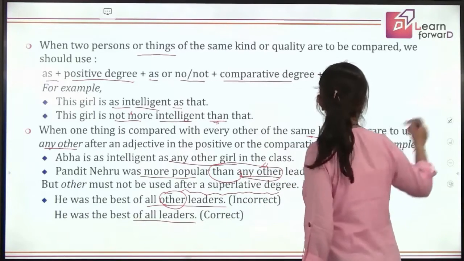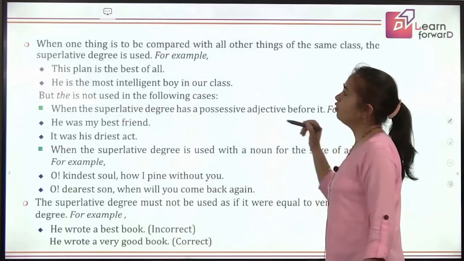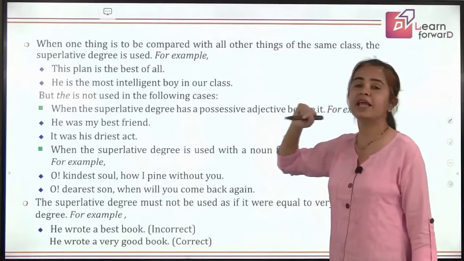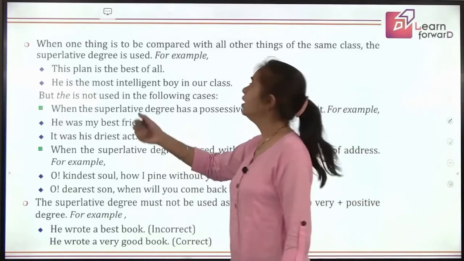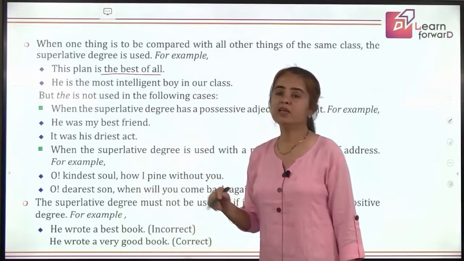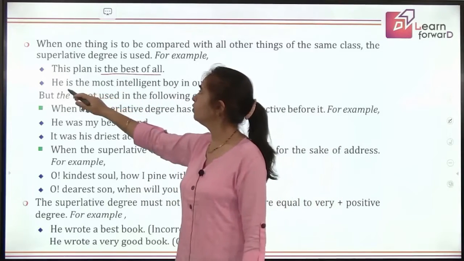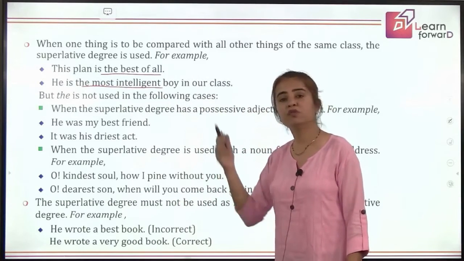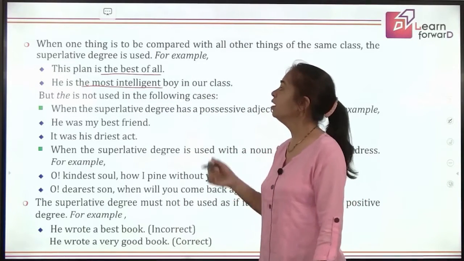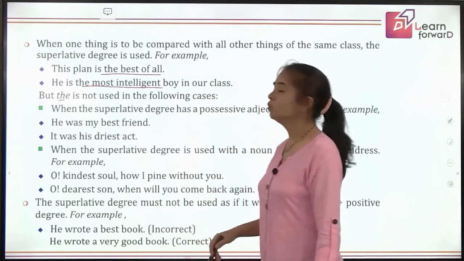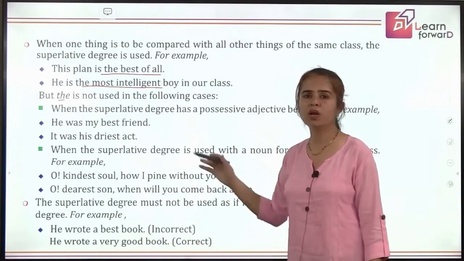Let's move ahead then. When one thing is to be compared with all other things of the same class, then either we use the superlative degree, like we said, this plan is the best of all, right? So we are using a superlative degree, and he is the most intelligent boy in our class. So we are using the superlative degree here, where we are using the before it, but the is not used in some of the cases. What are those cases?